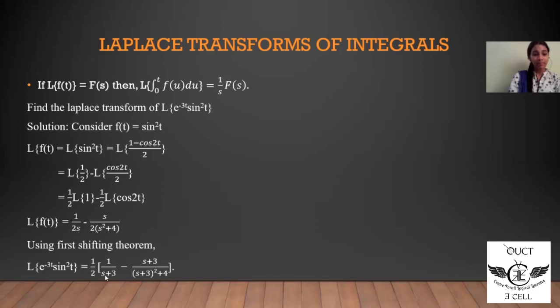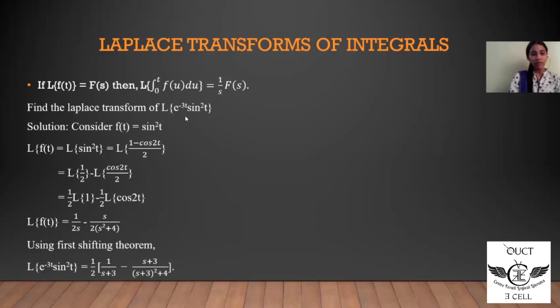So we substitute s plus a in place of s, where the value of a in this given problem is equal to 3. On applying this, we get 1 by 2 into 1 by s plus 3, substituting s plus 3 in place of s, minus s plus 3 divided by s plus 3 whole square plus 4. This is the final required answer.